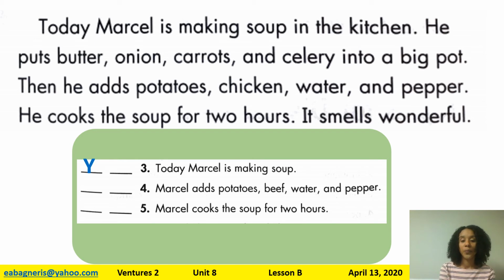Number 4. Marcel adds potatoes, beef, water, and pepper. So let's see. The sentence says, then he adds potatoes, chicken, water, and pepper. So what is number 4? Is it yes or no? Number 4 is no. Why? Because he doesn't add beef, he adds chicken.